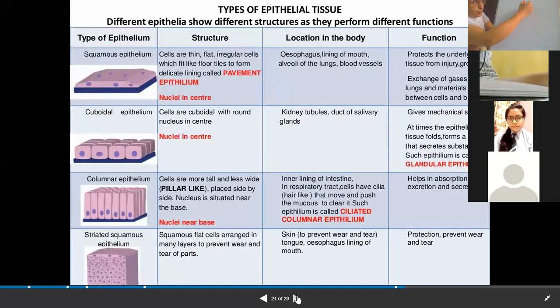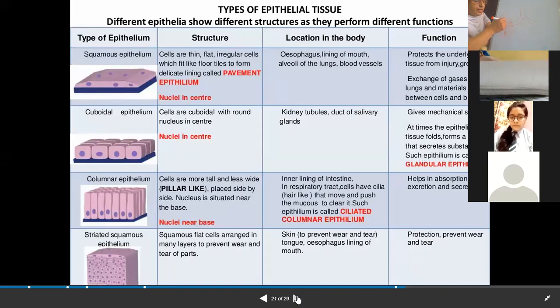Trachea. Let me tell you, the trachea is big enough. It is divided into two parts, which are called bronchi, B-R-O-N-C-H-I. But bronchi are big enough to enter into the lungs, so they are further subdivided into bronchioles. At the end of each bronchiole lies a balloon-like structure, and these balloon-like structures are known as alveoli.